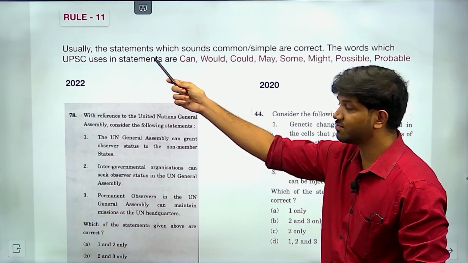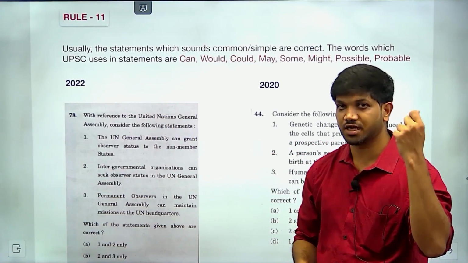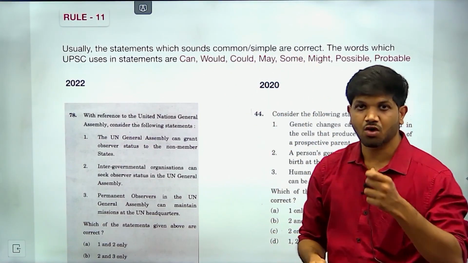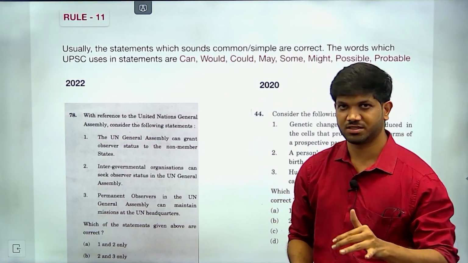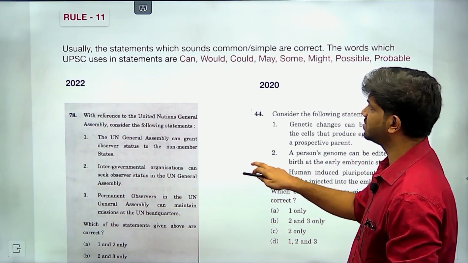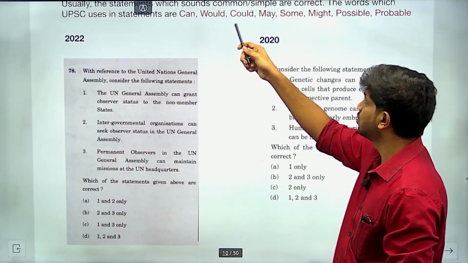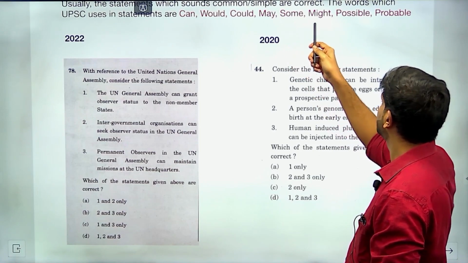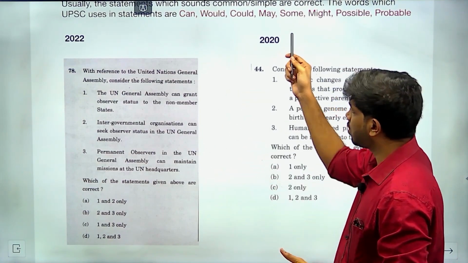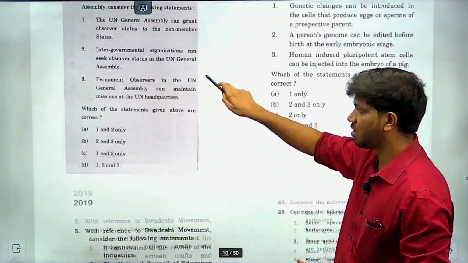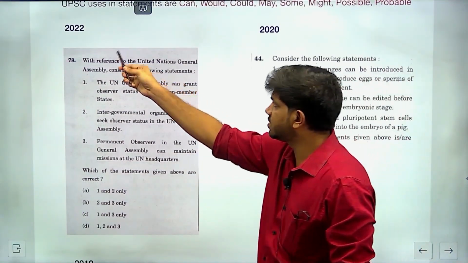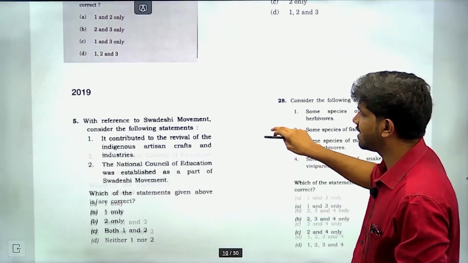For example, this is the 11th rule which I have given in the K2 series, which is nothing but usually the statements which sound common, simple or correct. Common statements or simple statements or correct statements. So how can we detect that this is a common statement or a simple statement? The statements which start with can, could, would, may, some, might, possible, probable are the golden words which you have to remember. And I have also given the proof of that in the previous year K2 series, which I showed them using the 2022, 2020 and 2019 questions.